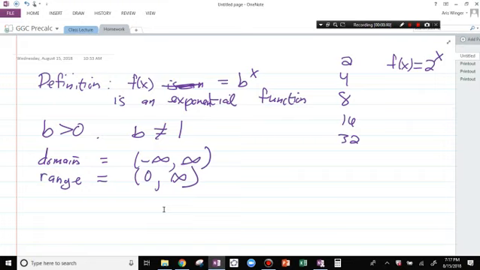Of course, I could also do, as Moore alluded to, 1/2 to the x. That can be a base. 1/2 is bigger than 0. 1/2 is not 1. I could talk about that too. You'll see lots of word problems like this in 4.4, I think. You have an element that has been decaying. Every year you lose a percentage of something.